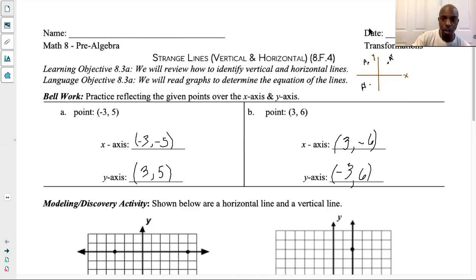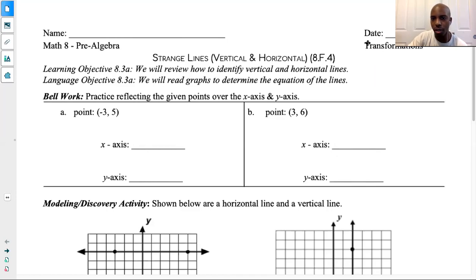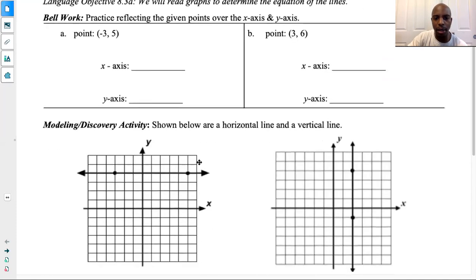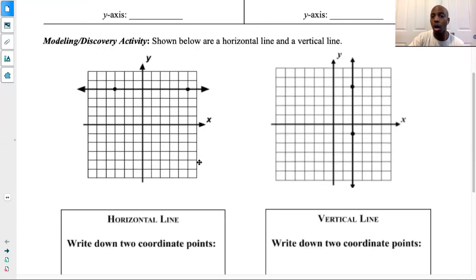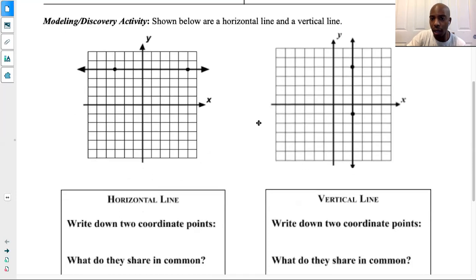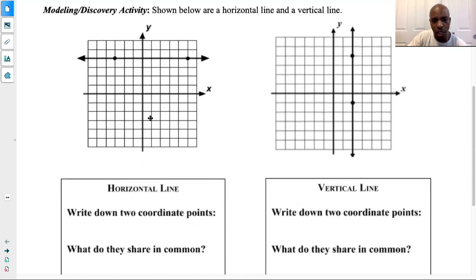All right? So looking at the modeling section here, right? I'm going to clear the text, right? Clear the drawings, right? Looking at the modeling section here, it says shown below are a horizontal and a vertical line. Right, this one is horizontal, this one is vertical, as you can see by the boxes underneath each one, right? The horizontal line, the vertical line, okay?